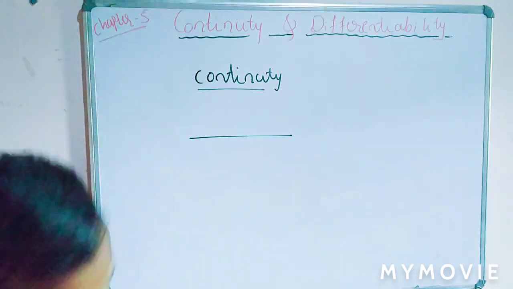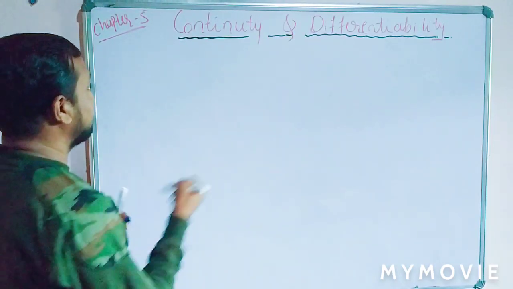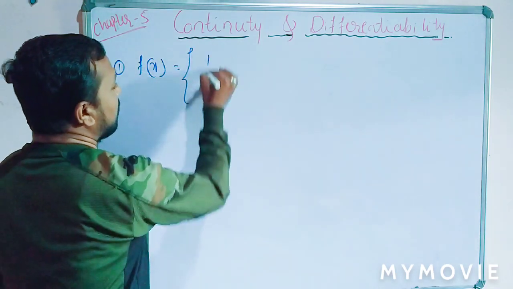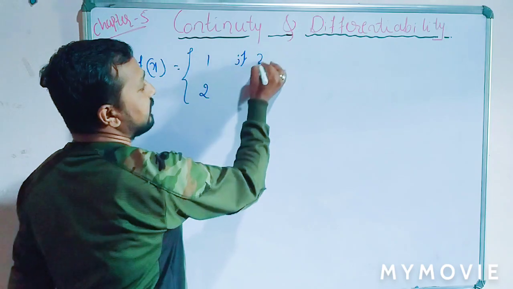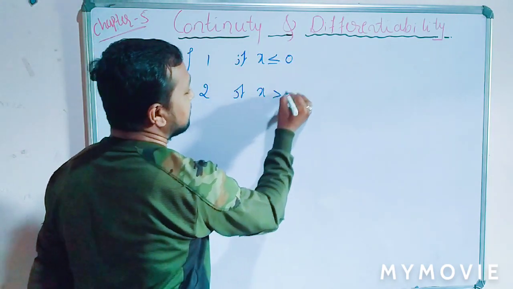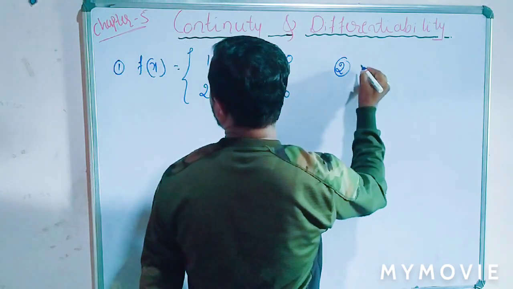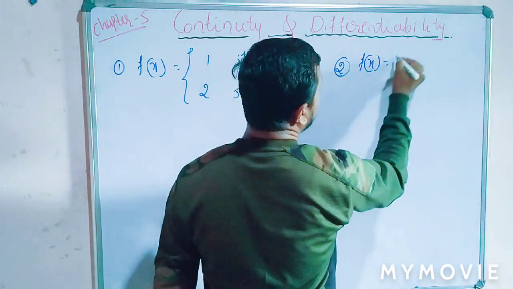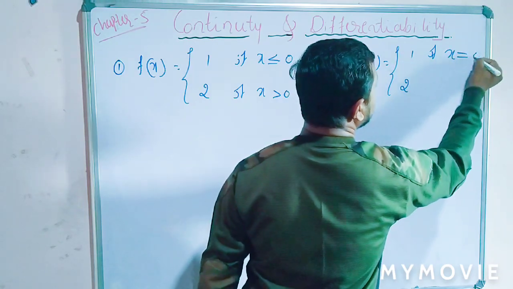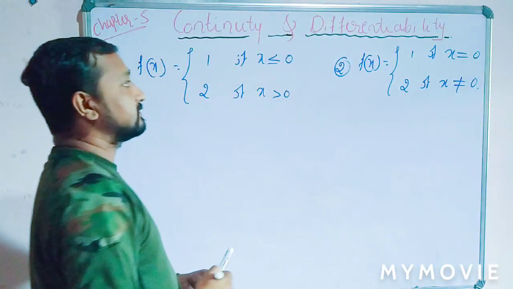I can take some examples, that is, some standard functions. Let us take the first one: f(x) = 1 if x is less than or equal to 0, and 2 if x is greater than 0. Then for the second example, f(x) = 1 if x is equal to 0, and 2 if x is not equal to 0. These are the two examples.